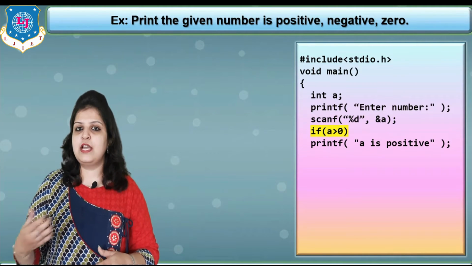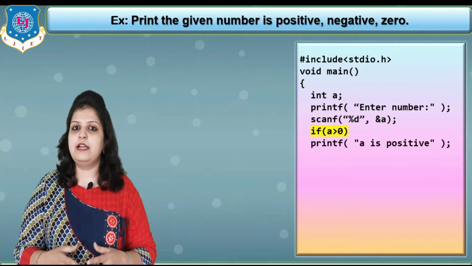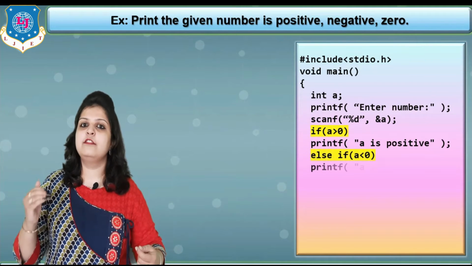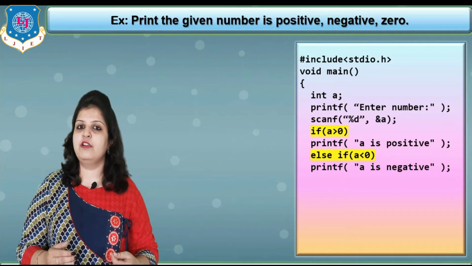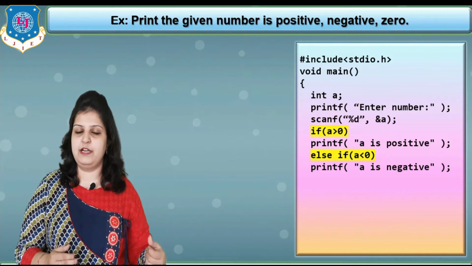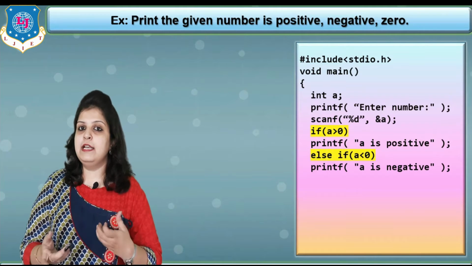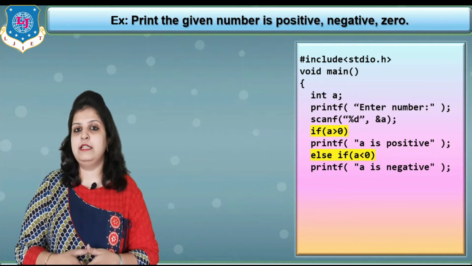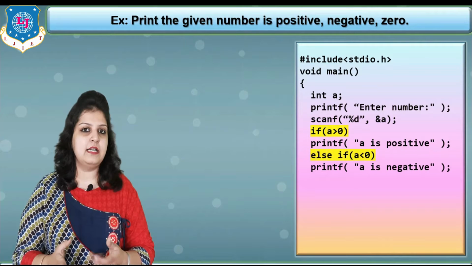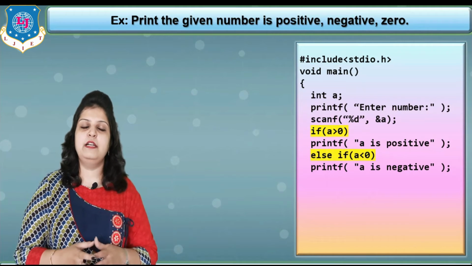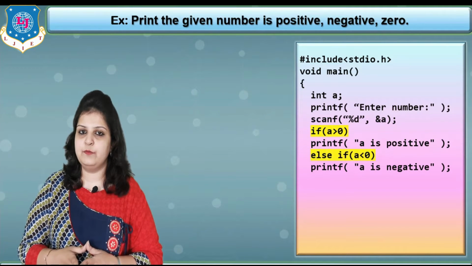Next, check for another condition, that is else if, and all remaining conditions we have to write using else if statements. So write else, then space, then if, and in brackets a less than 0. In this case we can say that it is a negative number, so in printf a is negative.